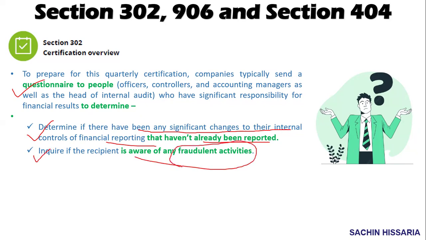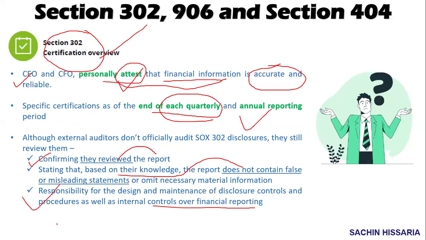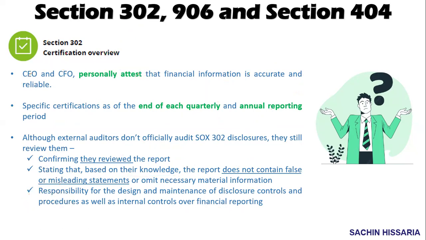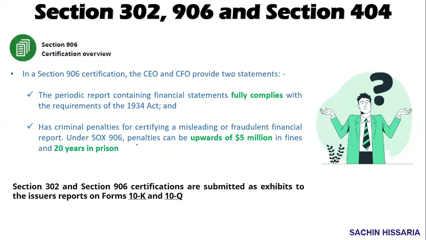If they come across any fraudulent activity, they need to highlight that in the reporting. So this is all about Section 302. In summary, as per this section, the CEO and CFO are personally liable, and they have to attest that the financial information presented in the statements is true and fair.